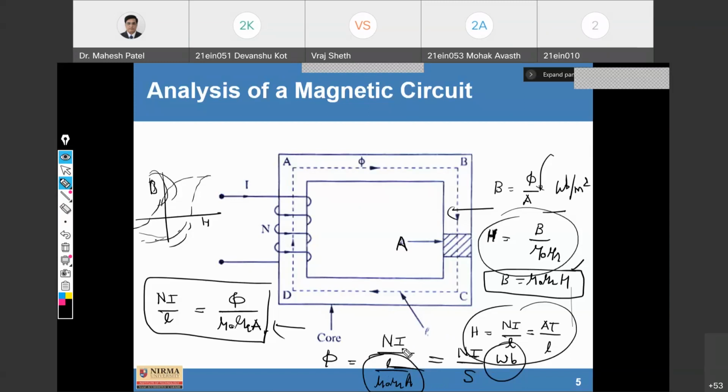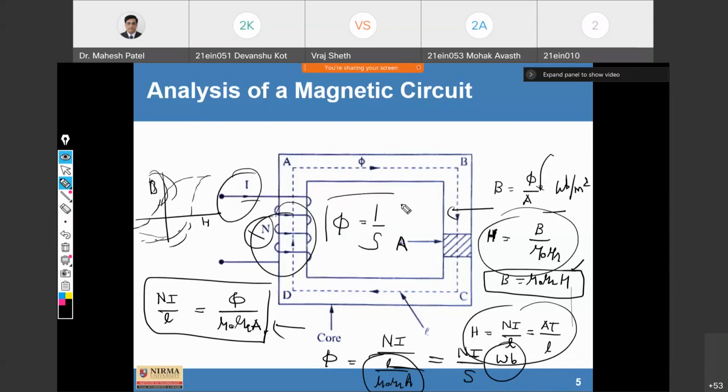Ni is the product of the number of turns and the amount of current flowing through this winding. So the flux depends on these two parameters, and again on the reluctance. The flux produced in the magnetic circuit is proportional to the product of the current through the winding and the number of turns, and is reciprocal to the reluctance.